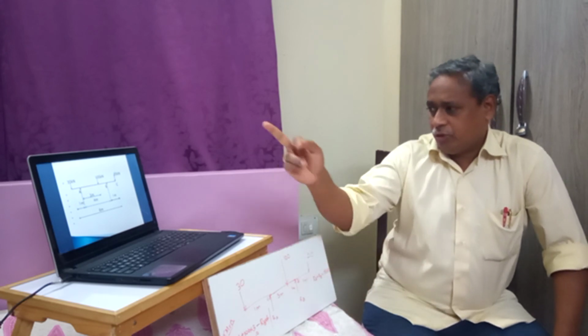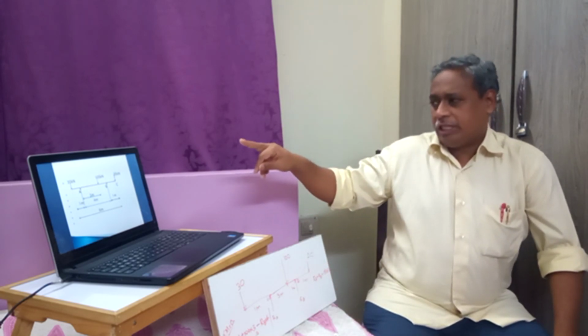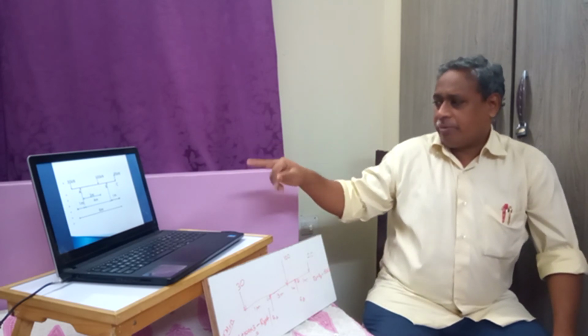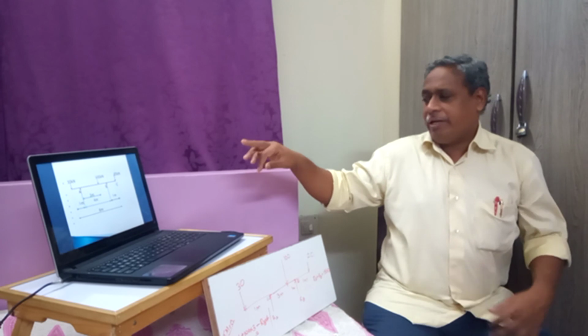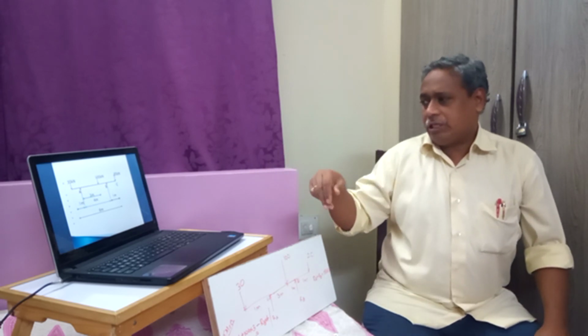So now we are left with the terms, that is moments: minus 30 into 1 which is anti-clockwise, 100 into 3 which is clockwise, RB into 4 which is anti-clockwise, 20 into 5 which is clockwise. That is 2 clockwise and 2 anti-clockwise moments.